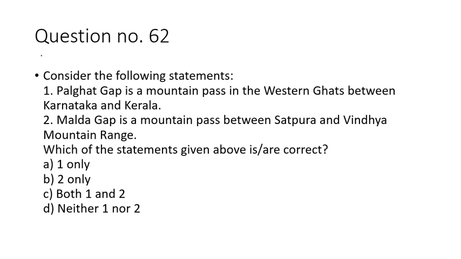Move to question number 62. Question number 62 is again about some gaps in the Western Ghats. Option number one is the Palghat Gap, or Palakkad Gap as it is also called. Palghat Gap is a mountain pass in the Western Ghats. Up to this it is correct, but between Karnataka and Kerala, here it becomes wrong.